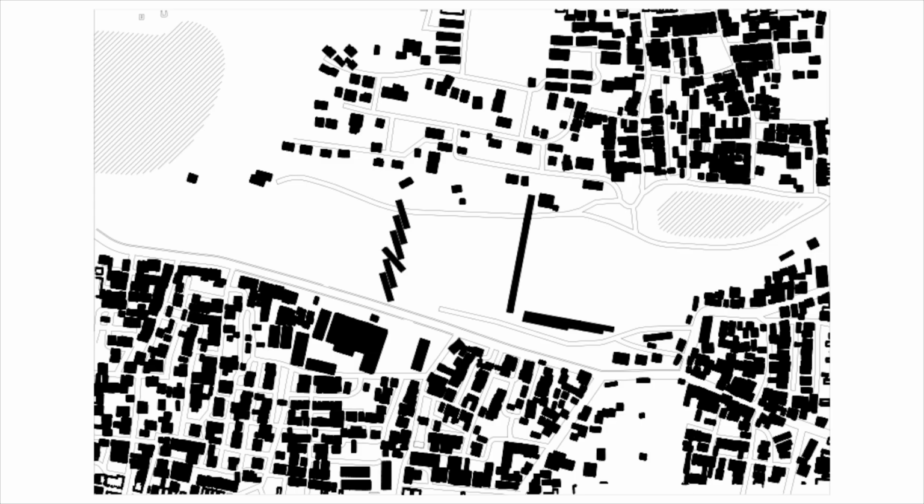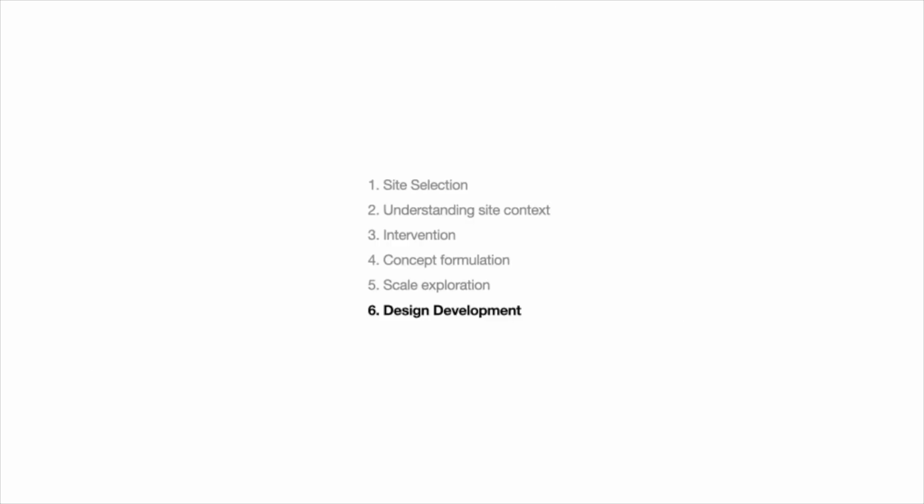So in the end, after doing multiple iterations of different scales, something came out like this: a staggered form with one of the blocks being a little off to break the rhythm, and this is how the complete figure ground came out for the proposed project. And now we move to design development.